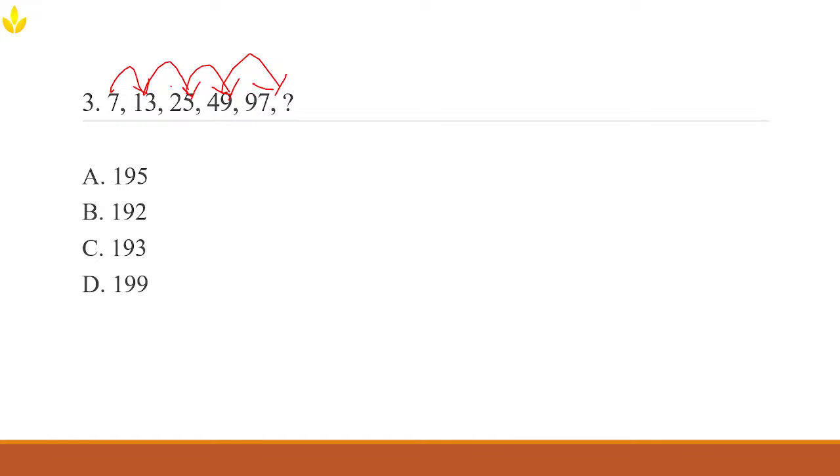So what's the pattern here? The pattern is very simple. It's not big rocket science. What they are actually doing is doubling the number, 7 multiplied by 2, but instead of writing it as 14, they are doing something else. They are doing minus 1, and then they are writing it as 13. So you see what's happening here, isn't it? It's quite funny, isn't it?